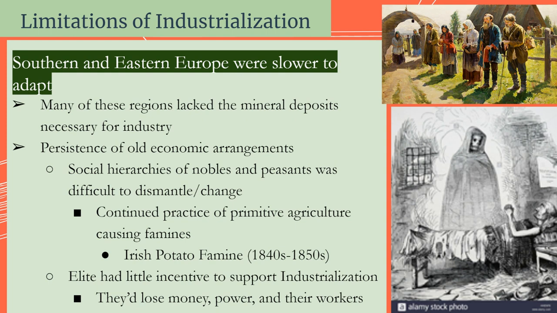Okay. Another reason Southern and Eastern Europe are slower to industrialize is their old economic systems are going to persist. So think back to the hierarchies of nobles and peasants and the way that the economy was structured all over Europe. Well, because they don't have the resources, they're going to continue this practice of agriculture, of the nobles owning the land and the peasants working on the land. And continuing this primitive practice of agriculture is actually going to cause issues. It's going to cause famines. The most famous one is the Irish potato famine, which is from the 1840s to the 1850s.